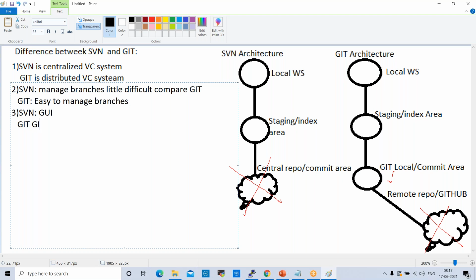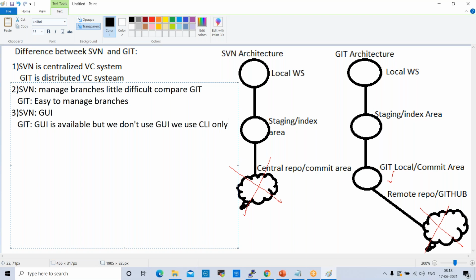GUI is available, but we don't use GUI in real time. We always use CLI only. So in real time, we always use CLI, the command line interface. So GUI will be disabled.